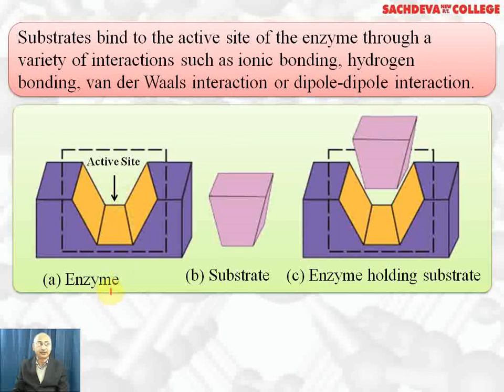This is the diagram which shows the active site of the enzyme and this is the substrate, and here the enzyme is holding the substrate on the active site, and the bonding between enzyme and substrate can be ionic bonding, hydrogen bonding, van der Waals force of attraction or dipole-dipole attraction depending upon the enzyme and substrate, whether they are polar or non-polar or ionic. Accordingly, the type of bonding will be there between them.